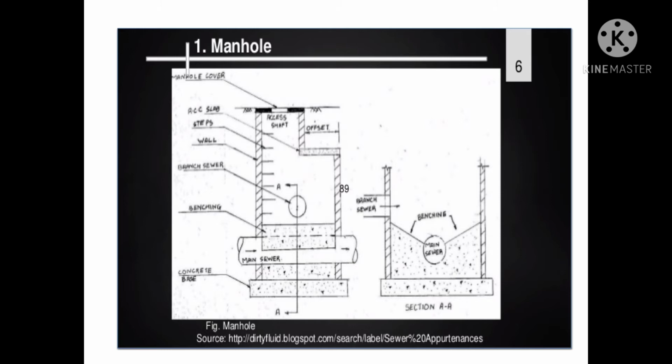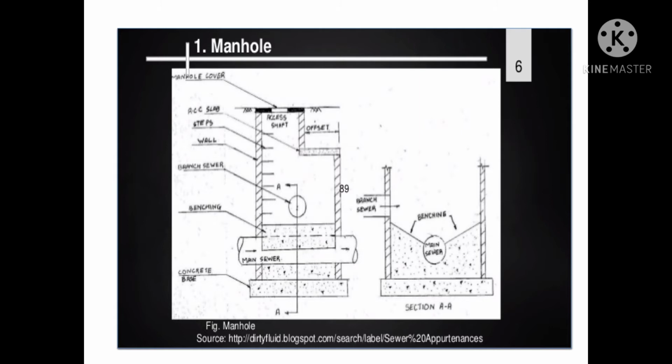For deeper manholes, ladders are provided in place of steps. The ladder will give a high sense of security to the laborer descending into the manhole. The steps or ladder may start from about 40 cm below the ground level and may be continued up to 30 cm above the bottom level of the manhole.